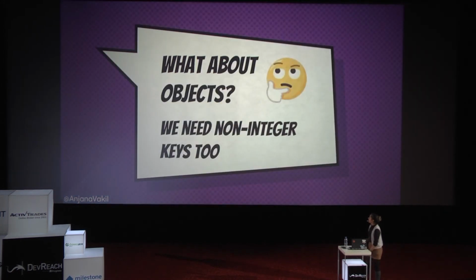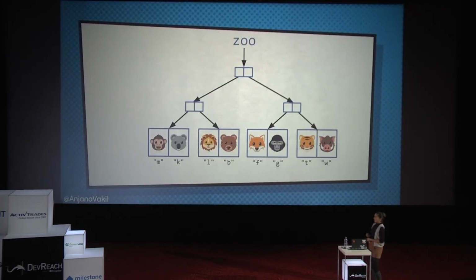Okay, now, really quickly, we're going to talk about objects. So far we've just been talking about array-ishness, where we have an index. We want an index associated with a value. What if we want a non-integer key, like a word, like ape, or some other arbitrary object that we want to be a key? Well, we can do that too. So let's say I wanted the first letter of the animal's name, like M for monkey, K for koala, etc., to be associated with the animal's emoji instead of a number, like an index.